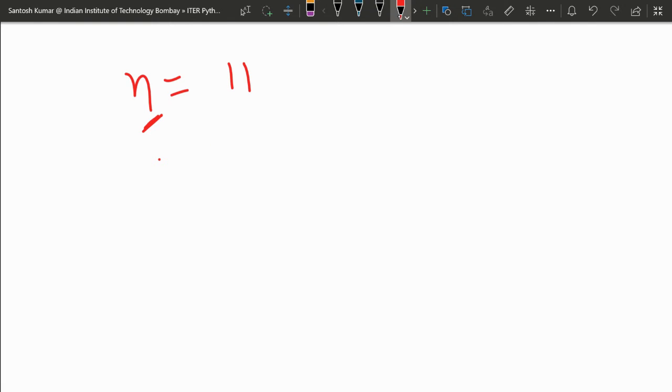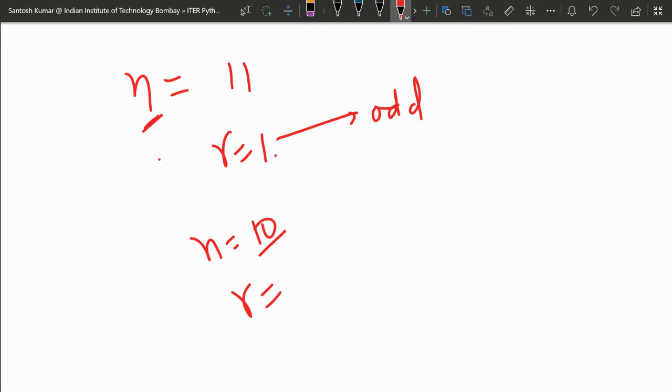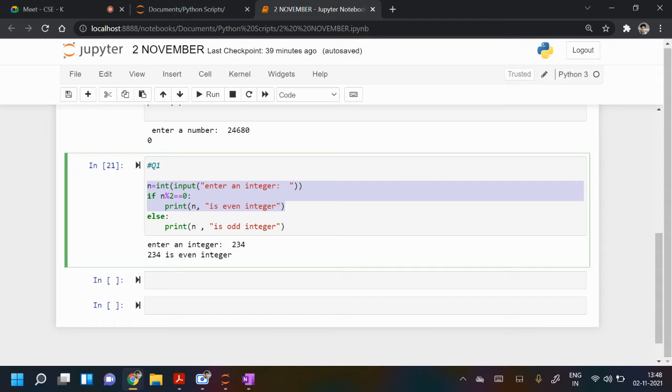The remainder here is 1. If the remainder is 0, you print even; if the remainder is not 0, then odd. So it will print odd. When n is 10, dividing by 2 gives remainder 0, so it will print even.